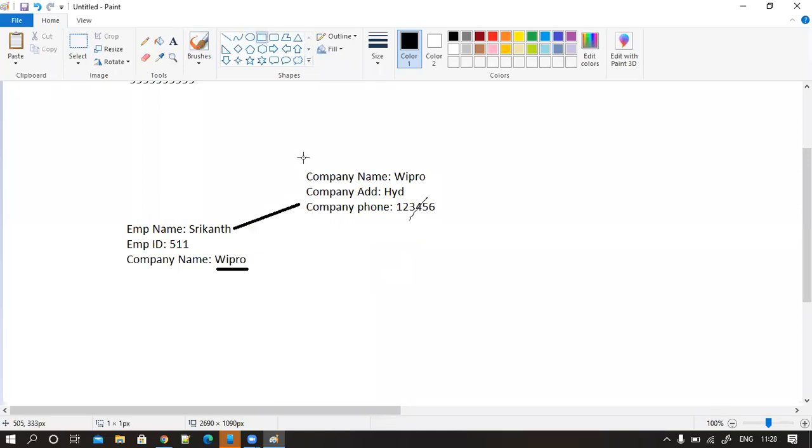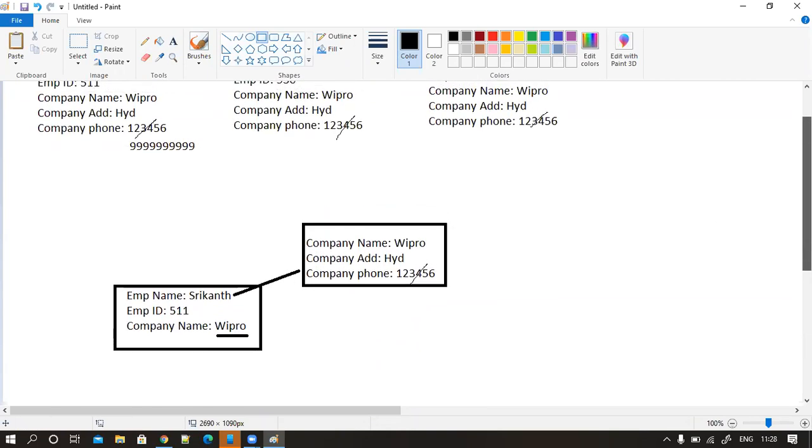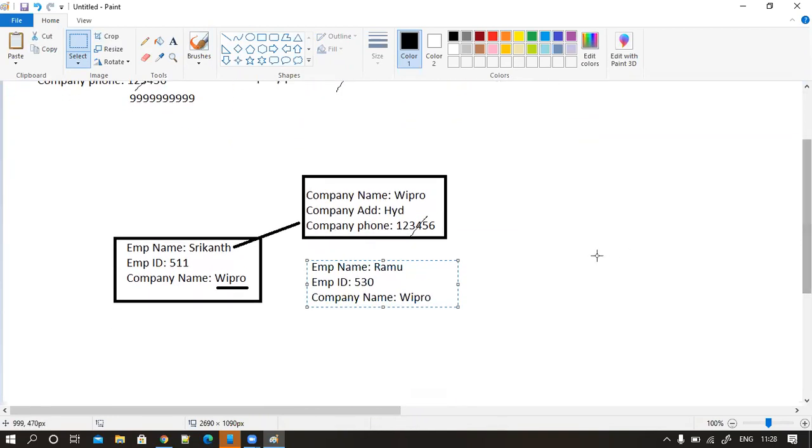This is a separate section and this is separate. Right? I just maintain a relation with this. Let's say for example, if I go with Ramu, I'll come like this, copy it, come here and provide it like this. You understand what I'm trying to do?